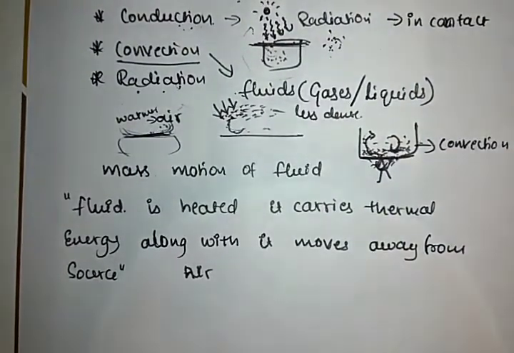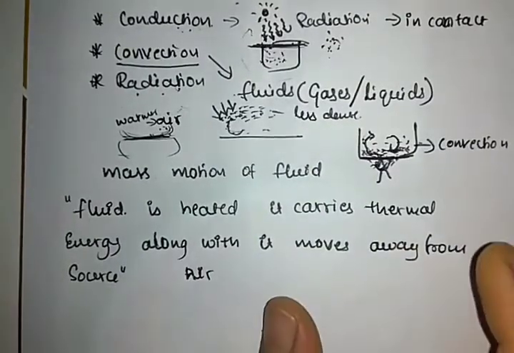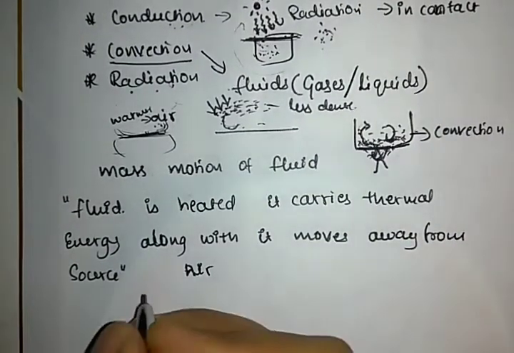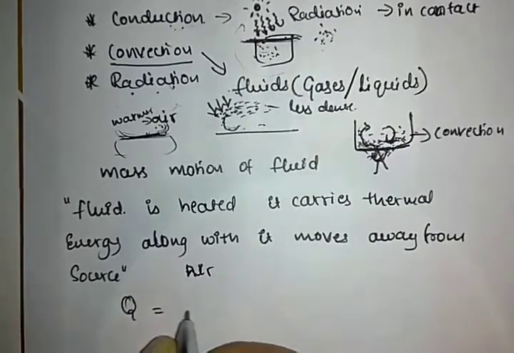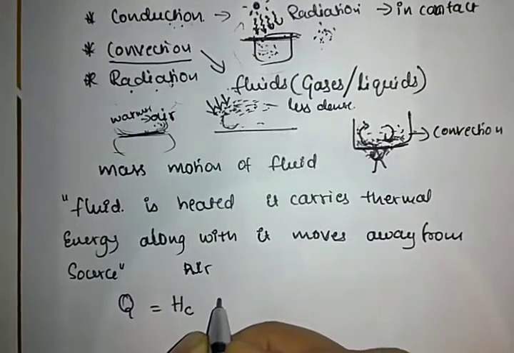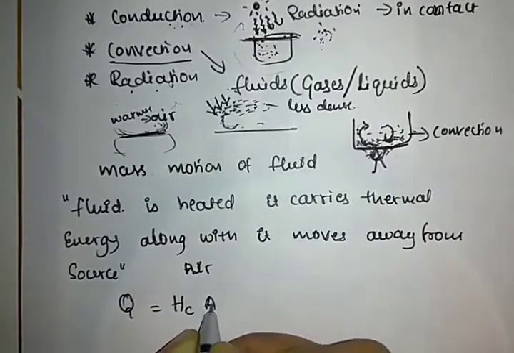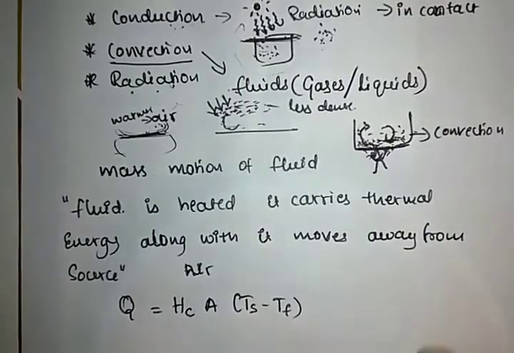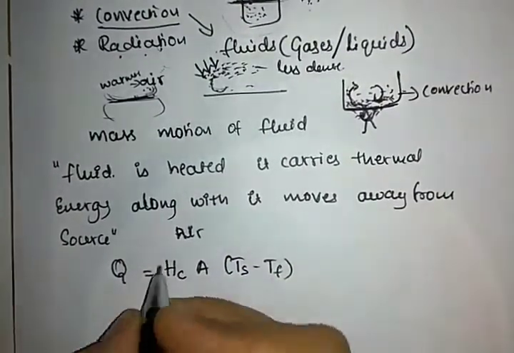Next thing is, there is an equation for the convection. What is that equation? Q is equal to Hc into A into Ts minus Tf. Okay, what is this Q here?